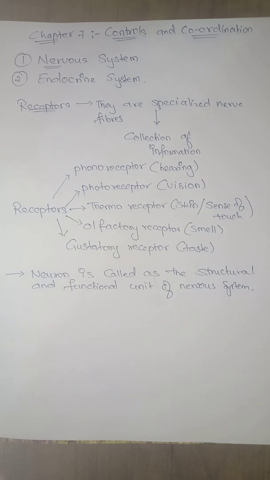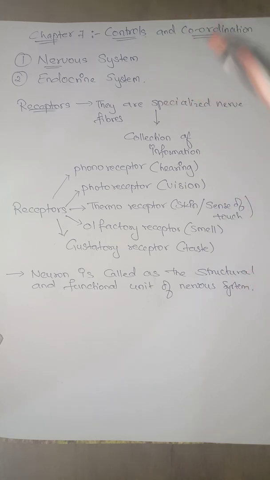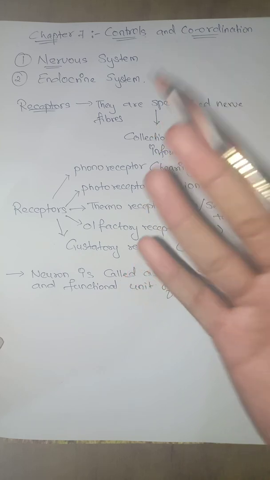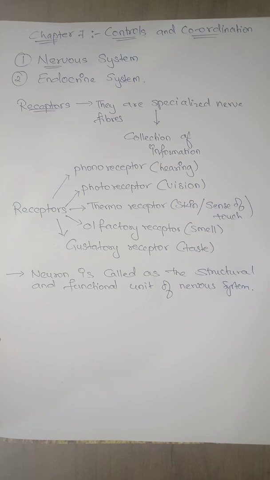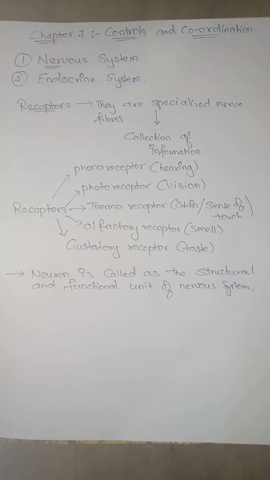So in this video we are only going to talk about the nervous system. That means the main nerves, your receptors, your stimulators, your neurons, and also the types of nervous system you have in your body and their functions. When we talk about the units of the nervous system, we have some receptors. Before starting with the neuron, we will go with the receptors. What do we mean by receptors?